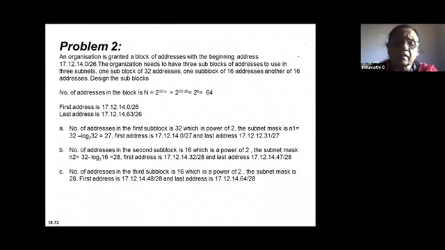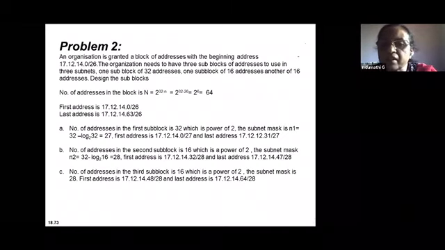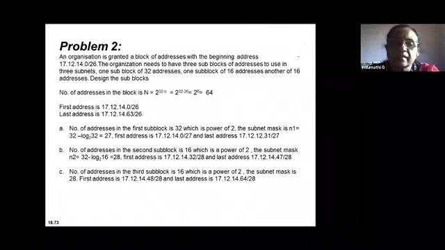So if you follow the same procedure, the total number of addresses in the block is n is equal to 2 to the power of 32 minus n. First one, 2 to the power of 32 minus 26. 64 addresses are given to the organization, and that is completely utilized. You can see that first block is 32, second block is 16, third block is 16. 32 plus 16 plus 16 is how much? 64. So all the addresses allotted by the ISP is utilized by this organization. There are no unused addresses available.